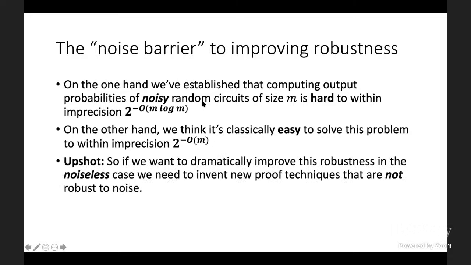So the upshot here, which is especially relevant to the noiseless case, is that if we want to dramatically improve this robustness in the noiseless case, say to get a hardness of sampling result, to make this 2 to the minus n, the number of qubits, well, we need to invent new proof techniques that are not robust to noise, right?